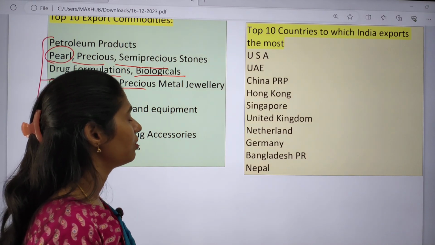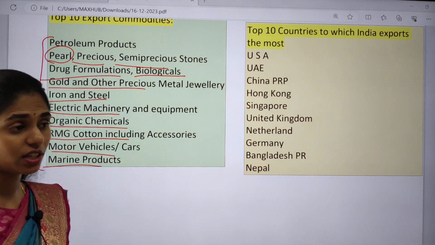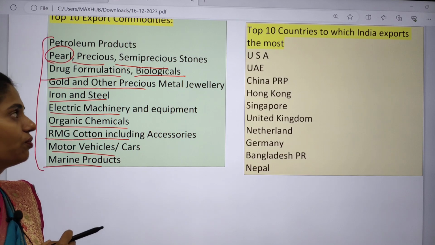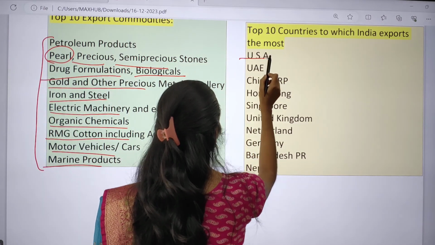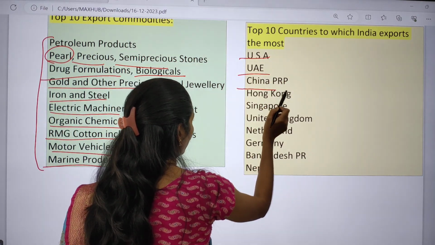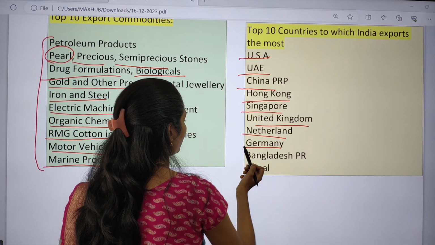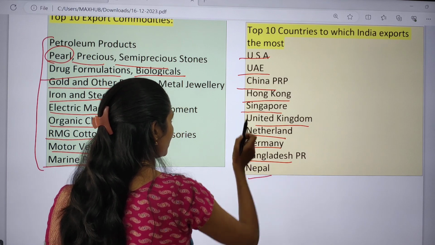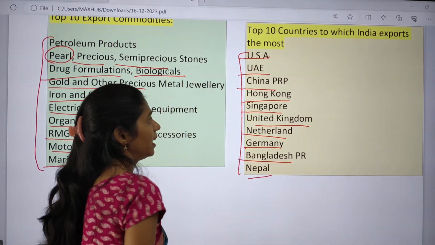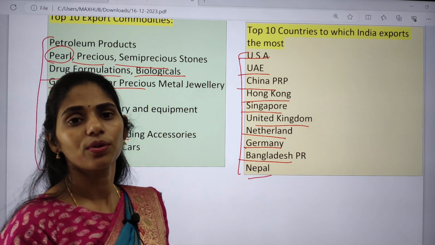And apart from that, we have to see which countries we are exporting to. First and foremost is USA. Next is UAE, China, Hong Kong, Singapore, UK, Netherlands, Germany, Bangladesh, and Nepal. So these are the top 10 countries to which India is exporting goods.